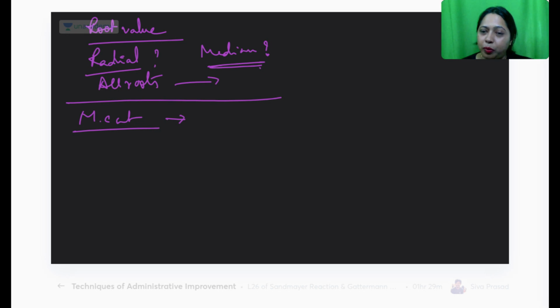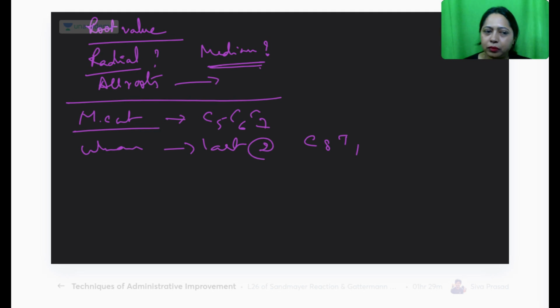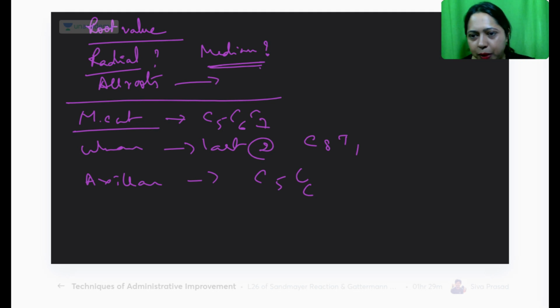The first 3, you remember? The first 3, that is C5, C6, C7. Ulnar, last 2, C8, T1. And axillary, the first 2, C5, C6. Now, which one is associated with Erb's palsy? Which nerve is damaged in Erb's palsy?